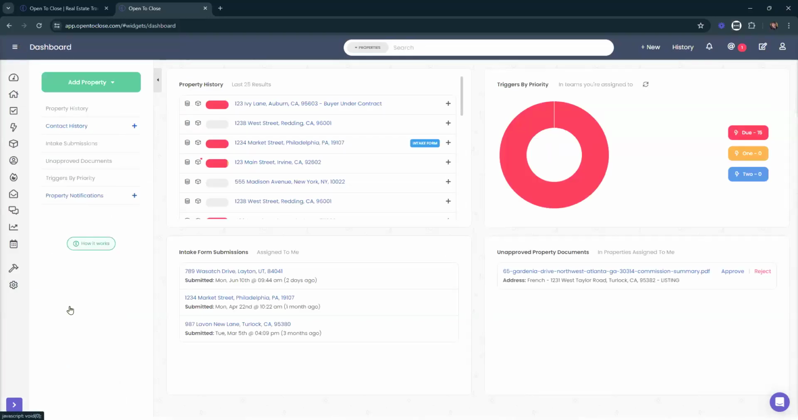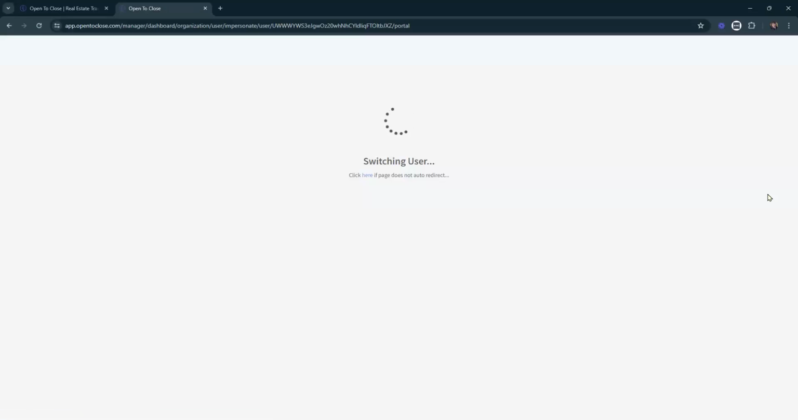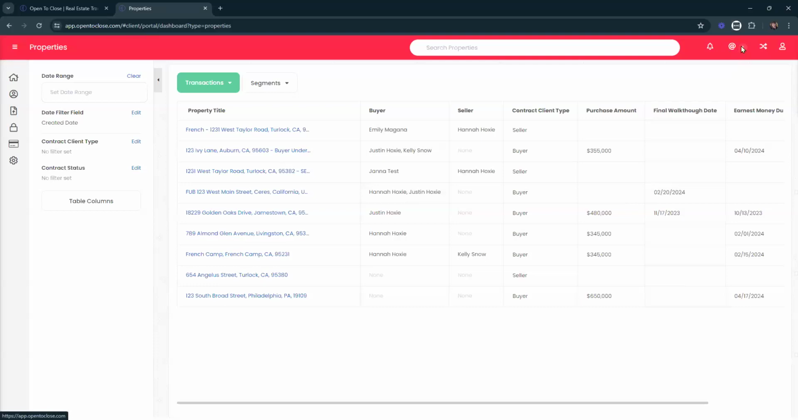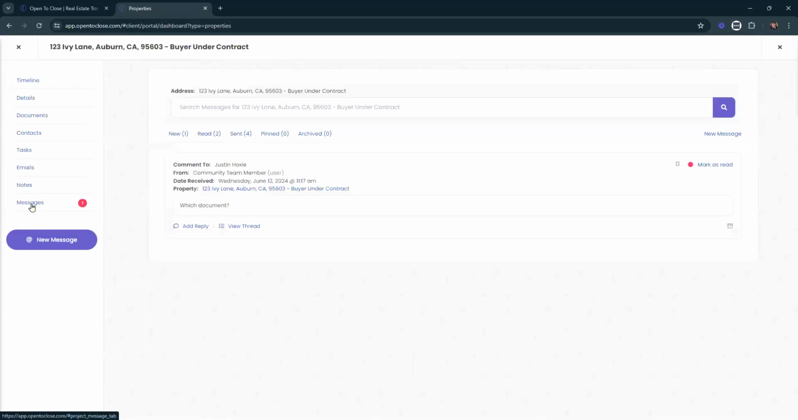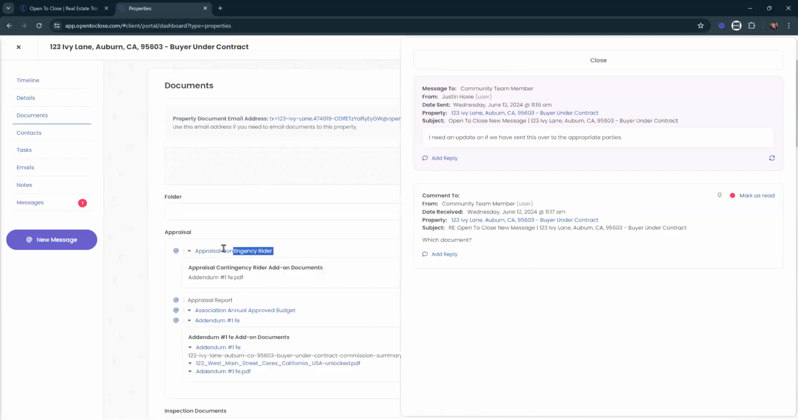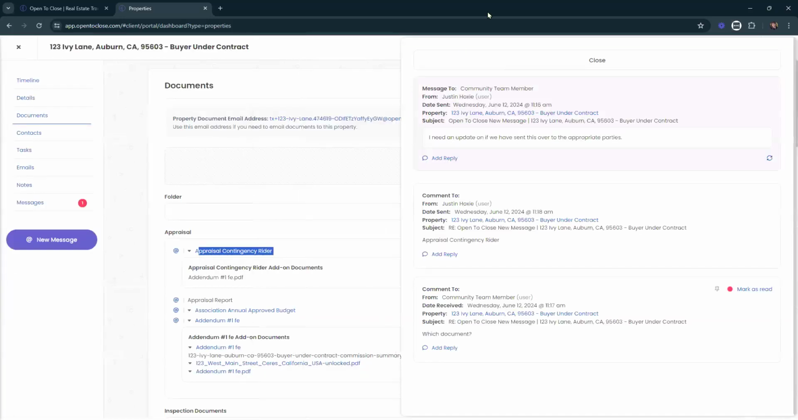But if I go back into organization users, I log back in as that agent. Up at the top, once again, we've got that at message. They can also go to the property and they'll see that they have a message. And now they can go, oh yeah, wait, oh, my bad, let me grab the name of that document really quickly. It's the appraisal contingency writer. Reply. Oop, missed out on my A. And send reply.